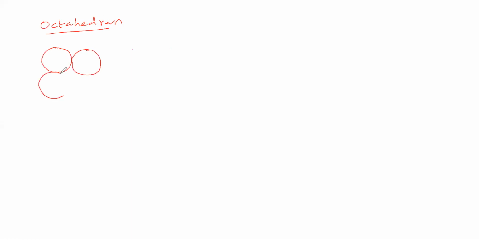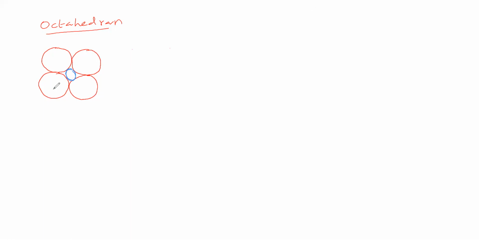It is the third sphere. Then it is the fourth sphere. The fifth sphere is above and the sixth sphere is down. Like this, we placed 6 spheres. Then we will place a cation. We are placing a cation here. We placed a cation here.